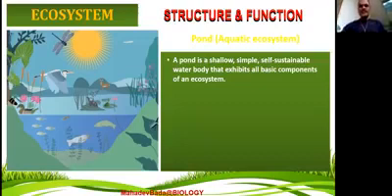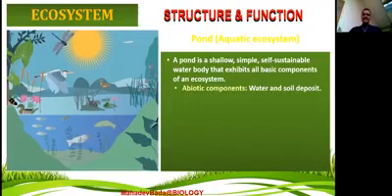There are four components of the ecosystem: productivity, decomposition, energy flow, and nutrient cycling. Even though the pond is a very small, simple, self-sustainable water body, it has all the components. It has productivity, decomposition, energy flow, and nutrient cycling also. Therefore, the pond is considered one of the ecosystems.